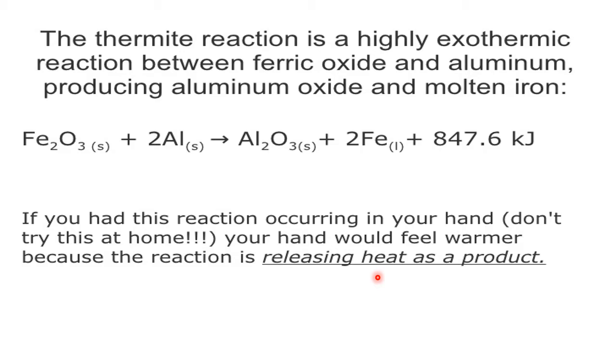Carbon is doing wonderful work. But if you want a very quick, better, fast result, not worried about the cost factor, then you can employ aluminum as a reducing agent. One such example: iron oxide, when treated with aluminum, which is very reactive, suddenly removes the oxygen from the iron, becomes aluminum oxide, and iron is made free. This is a displacement reaction. Because aluminum is highly reactive, a lot of energy is given out. You see, 847.6 kilojoules of energy is given out. Such reactions are called exothermic reactions, where heat is given out.